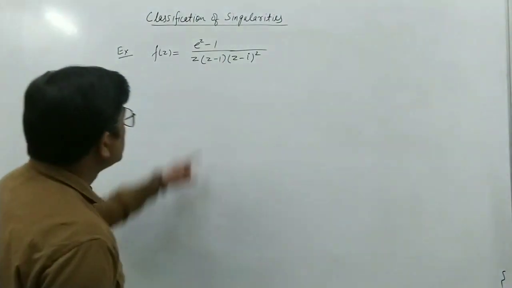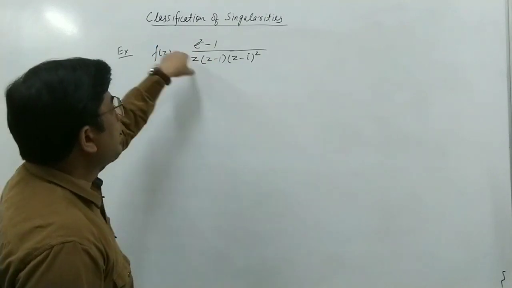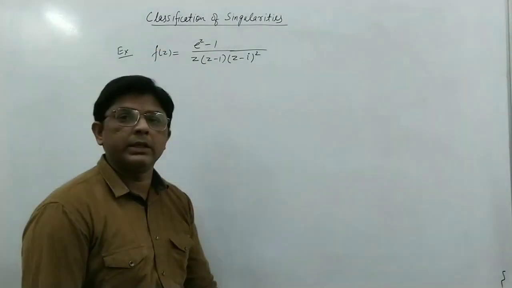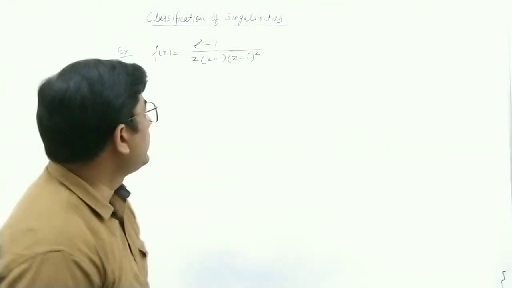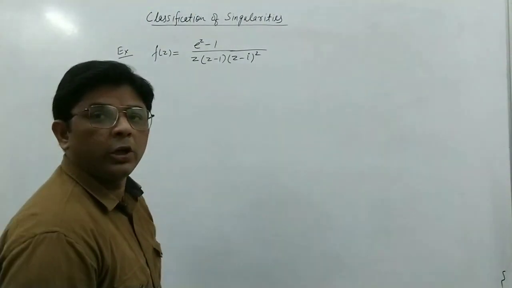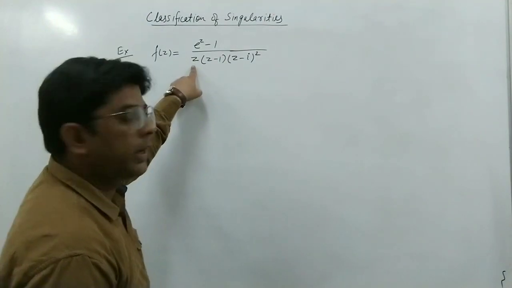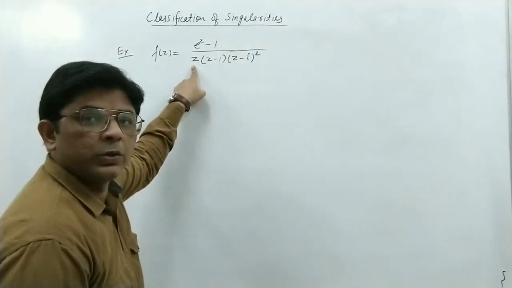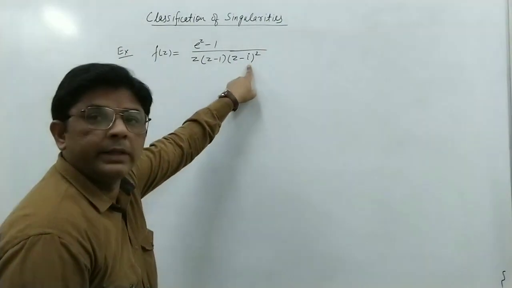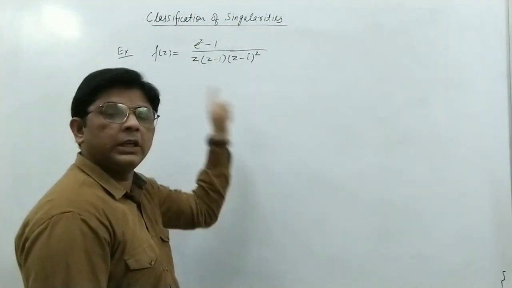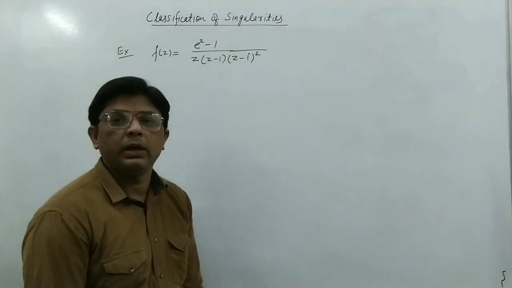Okay, so here we can see that the numerator e^z - 1 is analytic, because e^z is always analytic. So the numerator is analytic. In the denominator, if we put z = 0, or z = 1, or z = i, then at these points the function f(z) will not be analytic.